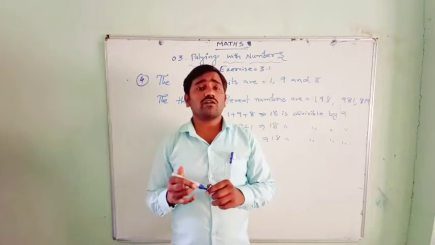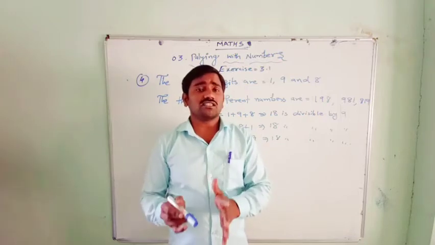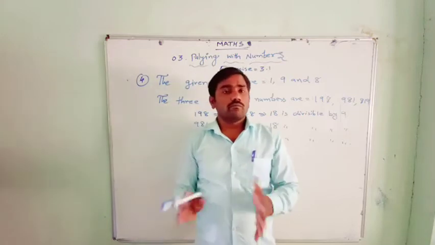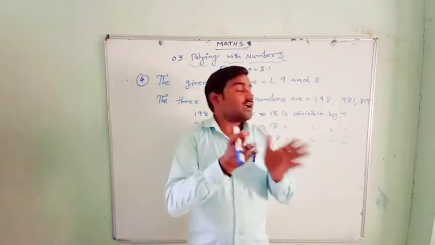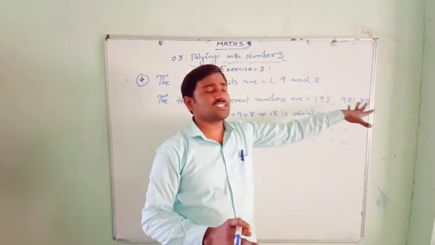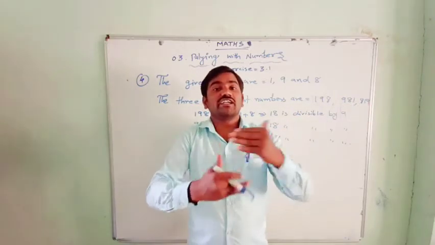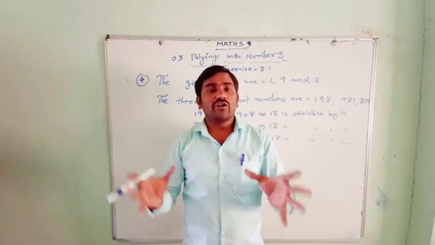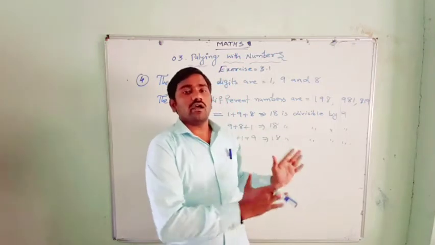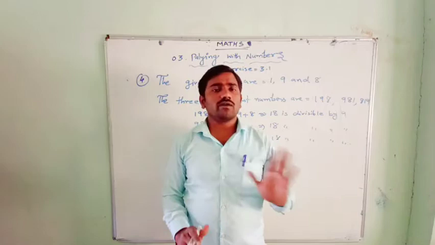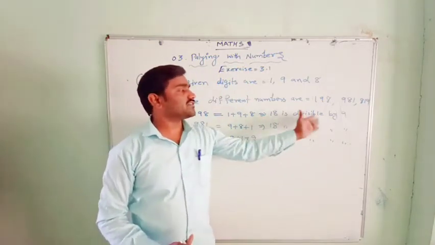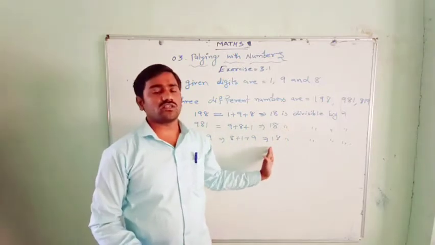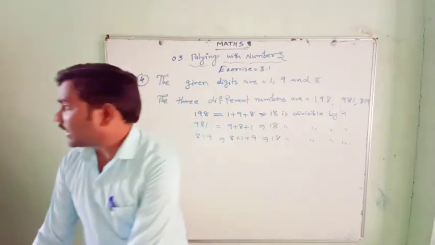What is the divisibility rule of 9? That is the sum of the digits. Whether the digit is in the ones place, tens place or hundreds place, the value of the digit did not change here. We only changed the places of the digits. But when you do the sum, we get the same sum, 18, and that is always divisible by 9. So it is always divisible by 9 in this case.